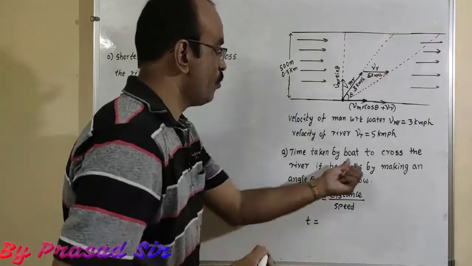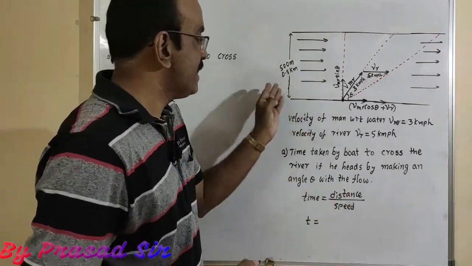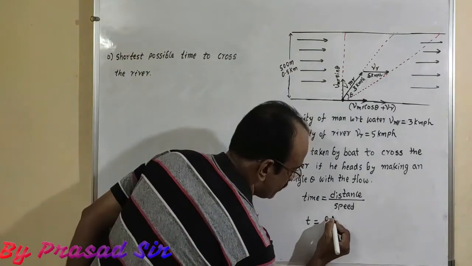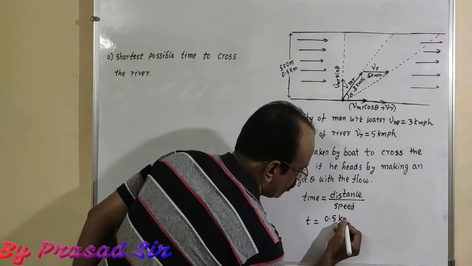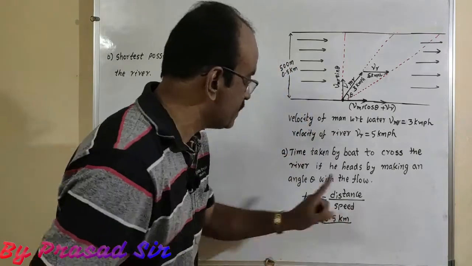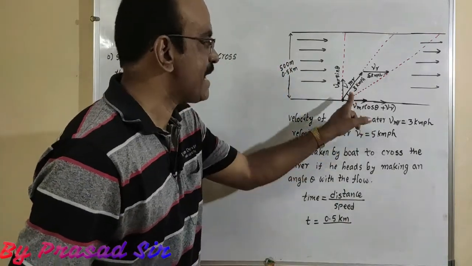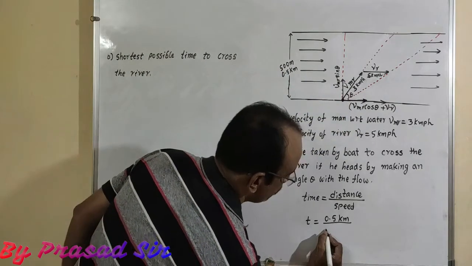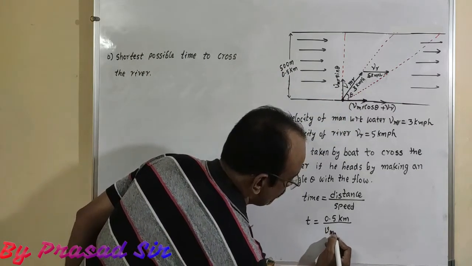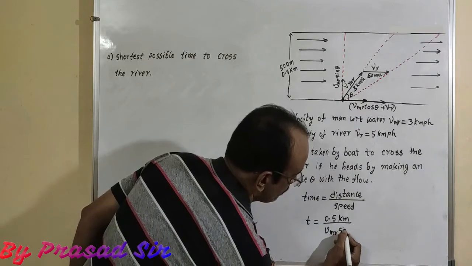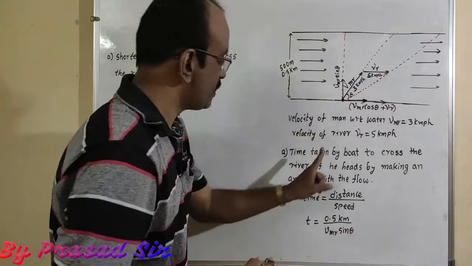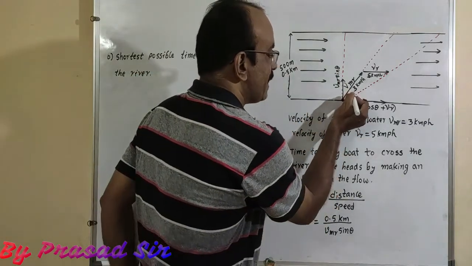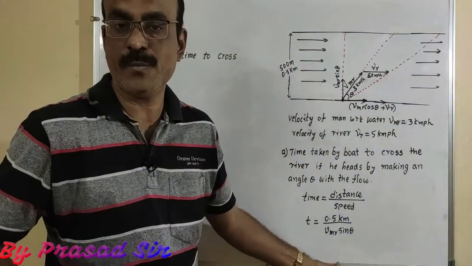So here, what is the time? T is equal to, what is the distance it has traveled? So the distance is how much here? 0.5 kilometers. So 0.5 kilometer divided by speed. How much speed is it traveling with in this direction? That is V M R sine theta. So that means perpendicularly it is traveling. It makes an angle theta, means in this particular direction it has to travel this much amount of speed.